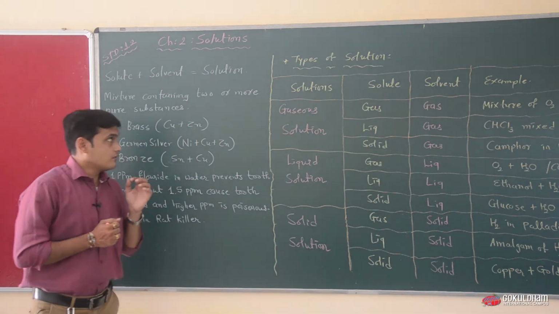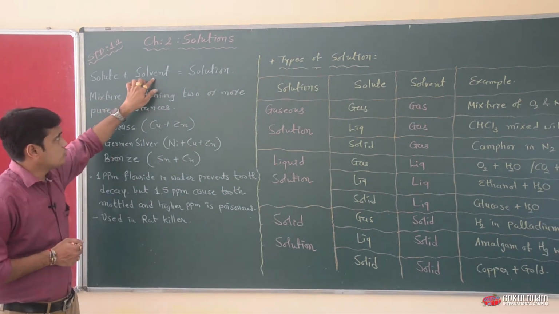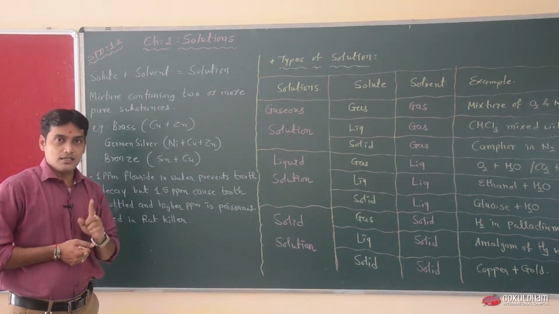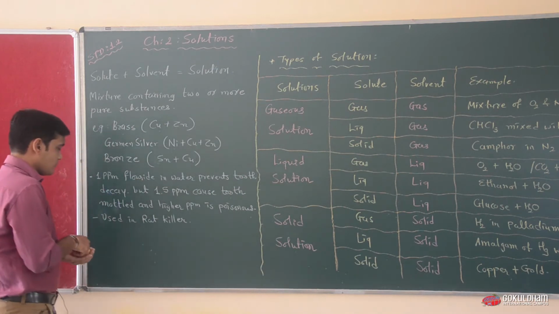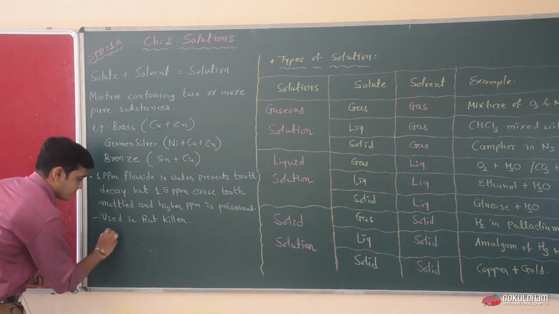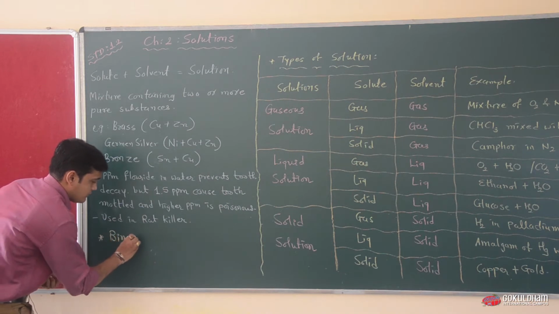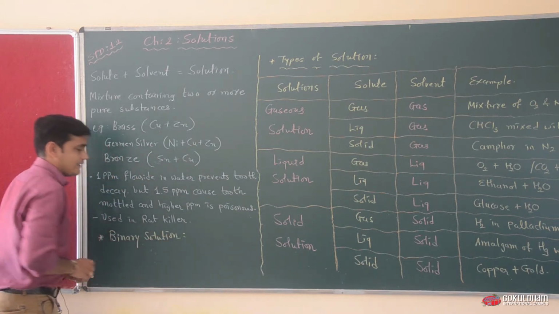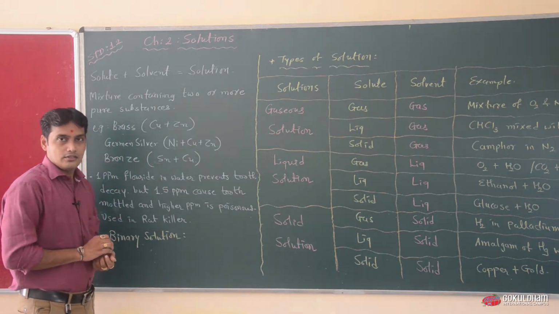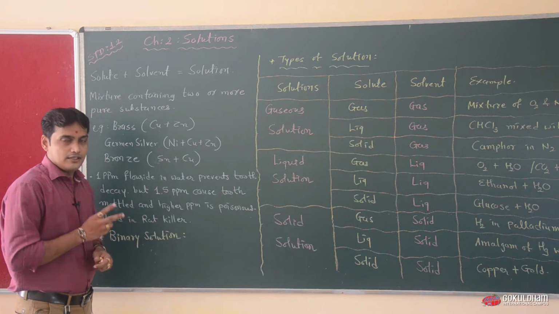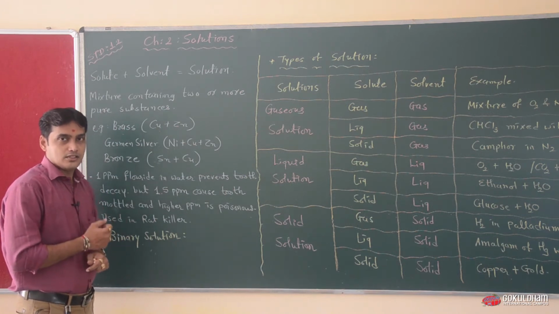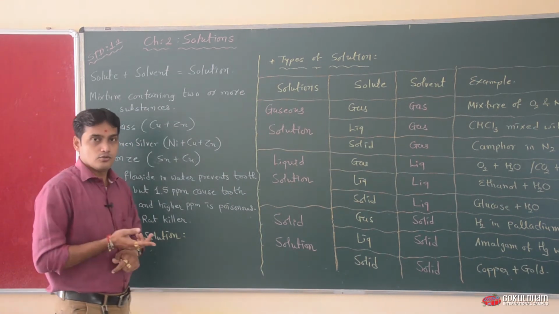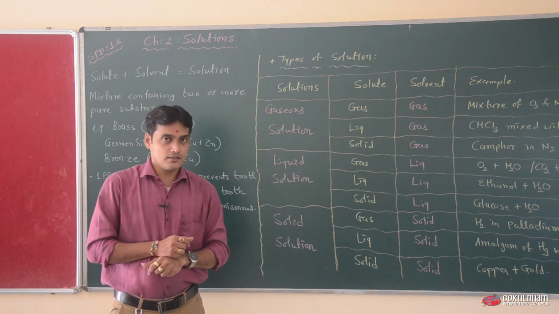When one solute and one solvent are present in a solution, those solutions are known as binary solutions. So today we are going to discuss binary solutions. Binary solution means one solute and one solvent. When this solute and solvent mix with each other, that is called a binary solution, also known as a homogeneous mixture.